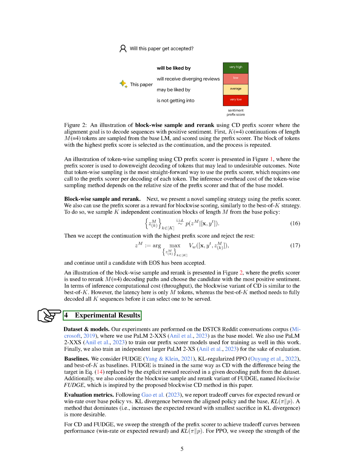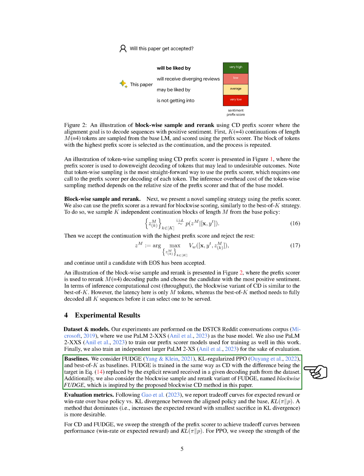Section 4. Experimental results. We conducted our experiments on the DSTC-8 conversations corpus, using the POM2XXS model as our base. We also trained our prefix scorer models with the same base model. For evaluation purposes, we trained a larger model, POM2XS. We compared our results with three baseline models: Fudge, KL regularized PPO, and Best of K. Fudge was trained similarly to CD, but instead of using the target in the equation, we used the explicit reward from a given decoding path in the dataset.